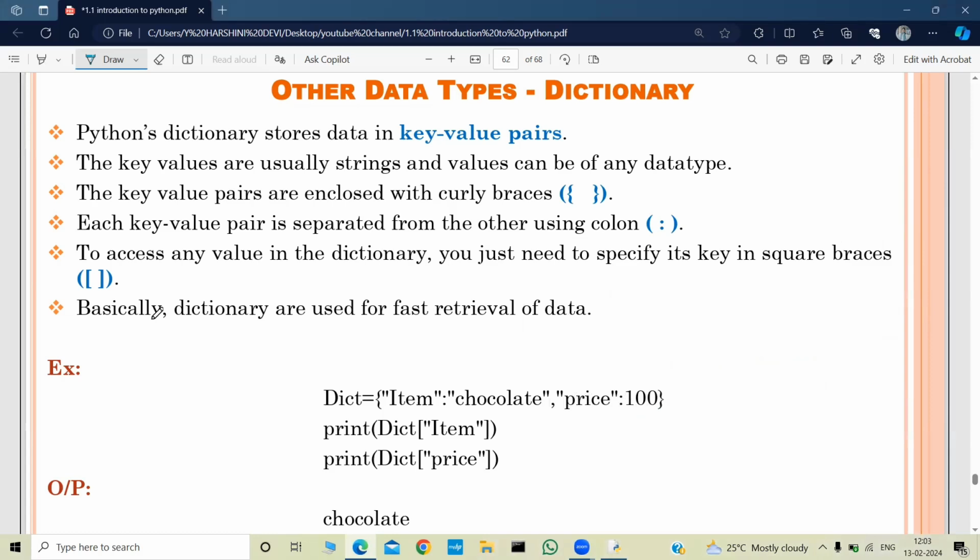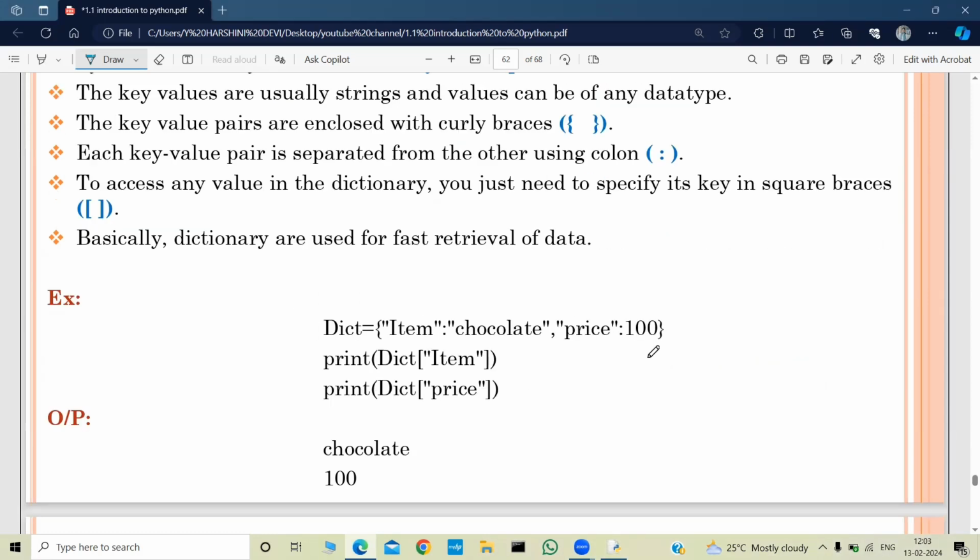Basically, dictionaries are used for fast retrieval of data. And let us see an example here. So this is pair 1. And also this is pair 2. So the item and price, these are keys. And the item value was chocolate and the price value was 100. And if I print dict of item, it will print chocolate. And if I print dict of price, it will print 100.